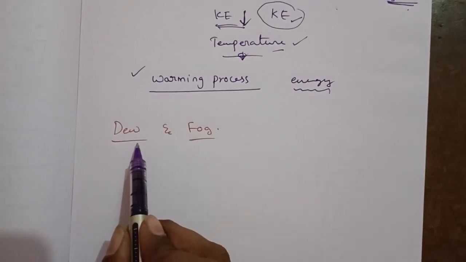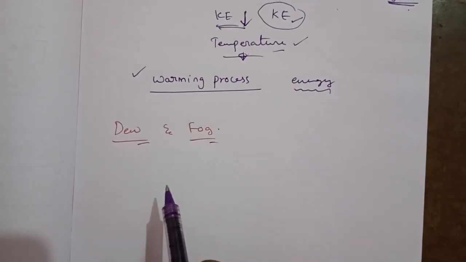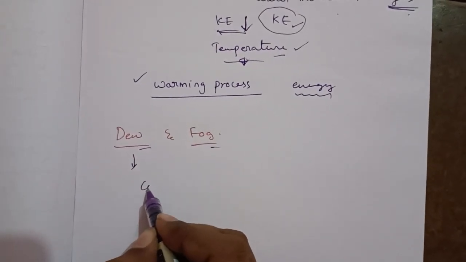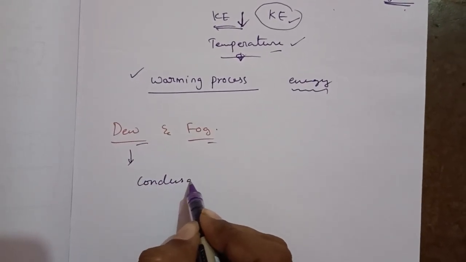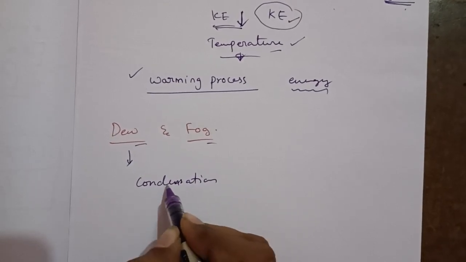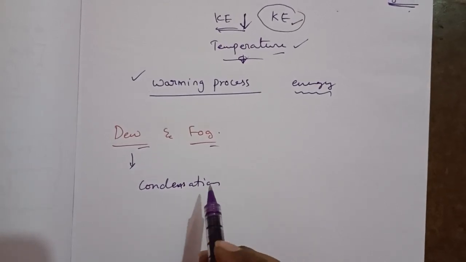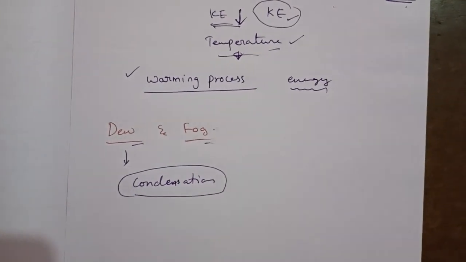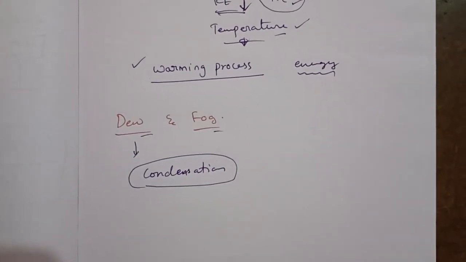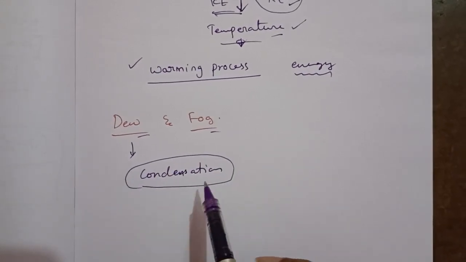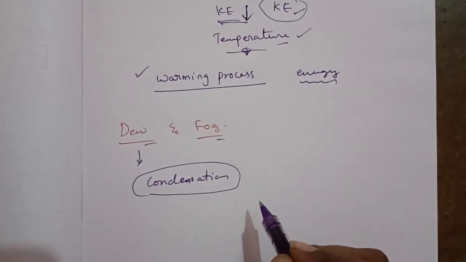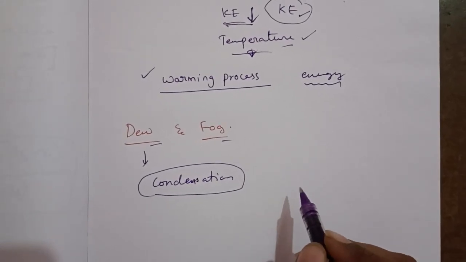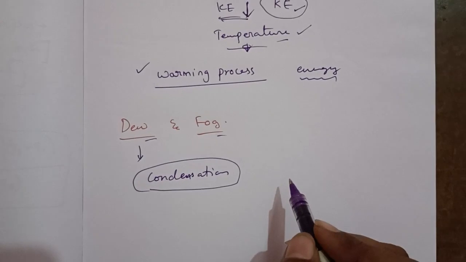Next, dew and fog. Dew: we just discussed condensation. Condensed water droplets in the winter mornings, we will find on the leaves, on window panes placed outside of the house, and on bikes.